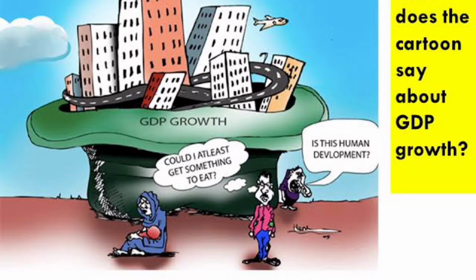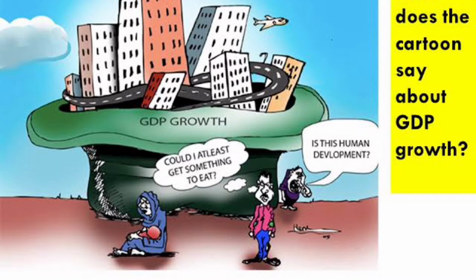Let's talk about a child. A child grows, you can say, increases in height, in weight. That means only physical growth is taking place. But on the other hand, if the cognitive development of the child is taking place, if the mental, emotional development of the child is taking place, then we can say that the child is developing.